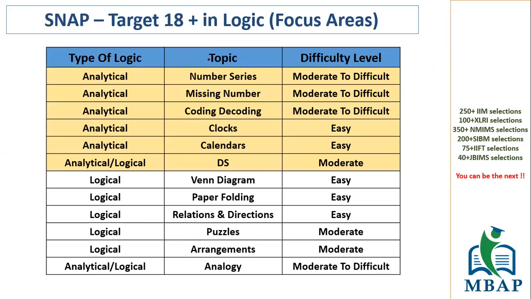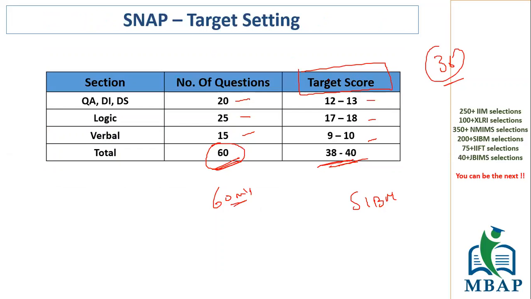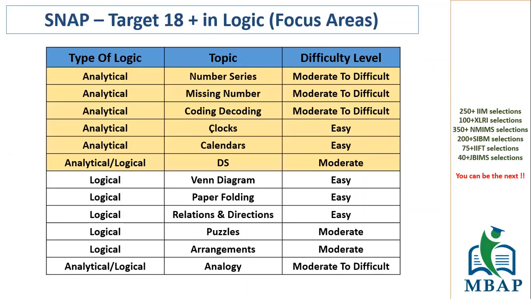So now I'm going to take the target scores for each of the sections from here and tell you which are the most important topics, the focus areas that you should not miss or rather not mess up in your exam. The section with the heaviest weightage is the logic section, which has a total of 25 questions, and our target is to aim for around 18 plus.